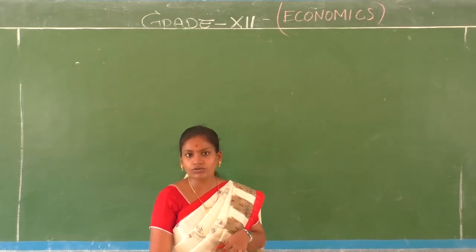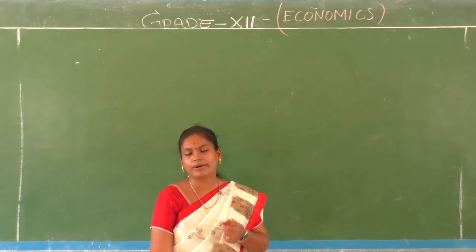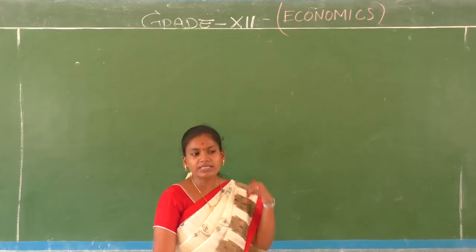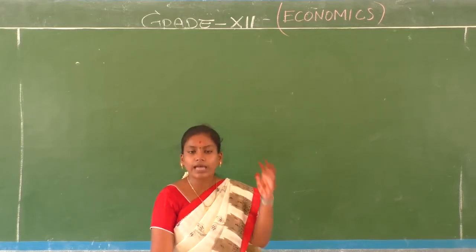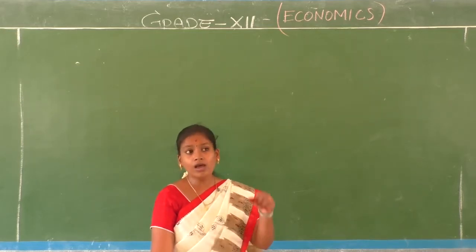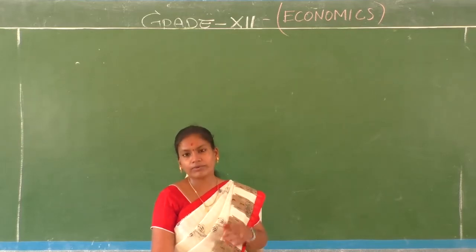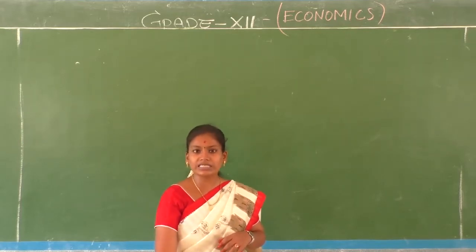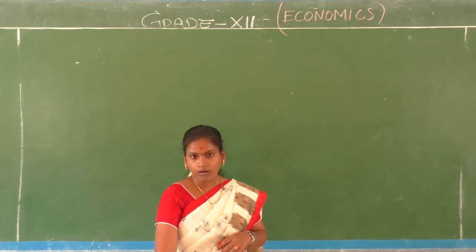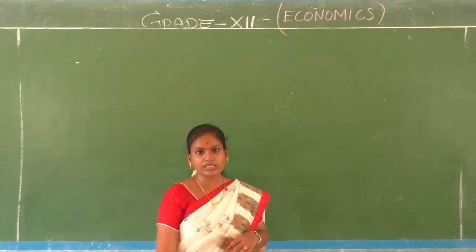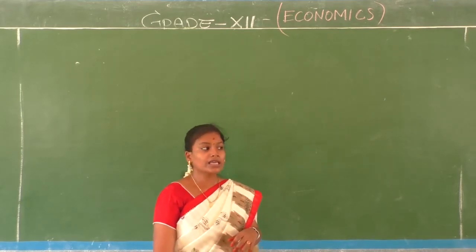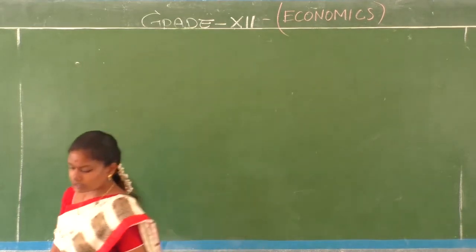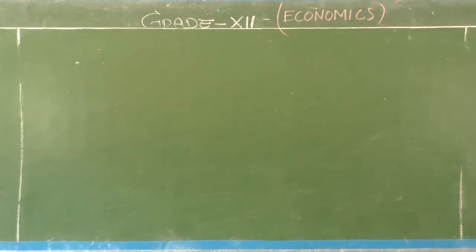Two different accounts are there under the topic of government budget. So revenue budget means anything and everything related to that particular financial year is called as a revenue budget. But when you talk about something that is related with the next subsequent years, then they are called as what? The capital budget. Right, children? So what are the two things? Revenue budget and capital budget.